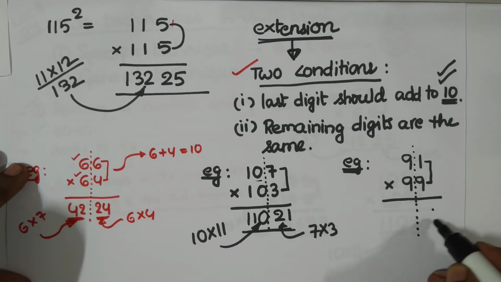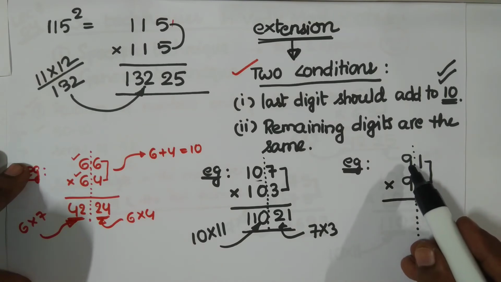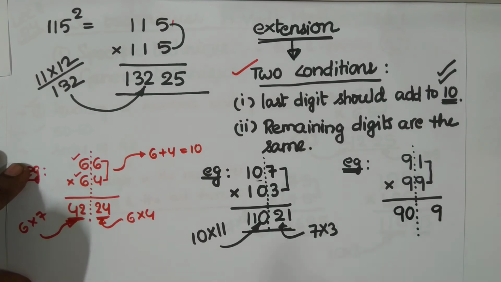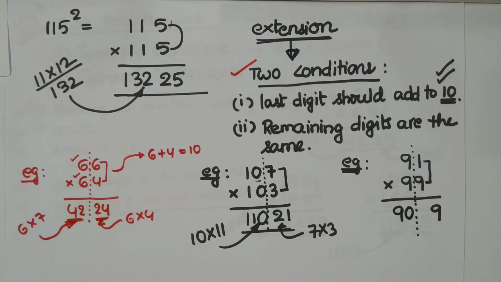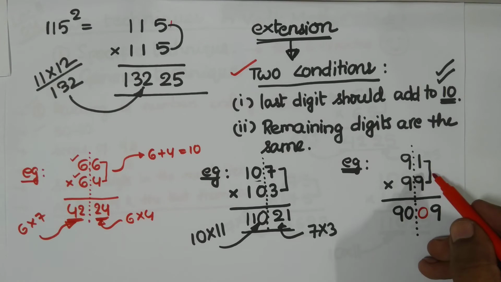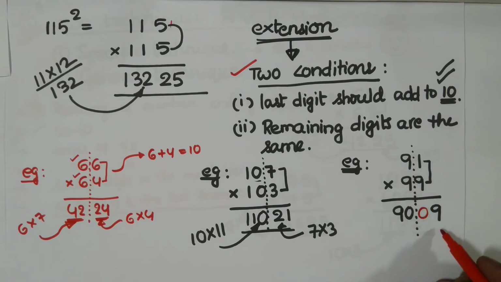Let's give some gap here and then write 9. 9 ones are 9. And what comes after 9? It's 10, right? 9 10s are 90. But is it right? 91 multiplied by 99, is it 909? It is not 909, it is 9009. So you have to add 0 here. 9 ones are 9, that we know. 9 times 1 is 9. But always in the right hand side you have to take 2 digits.